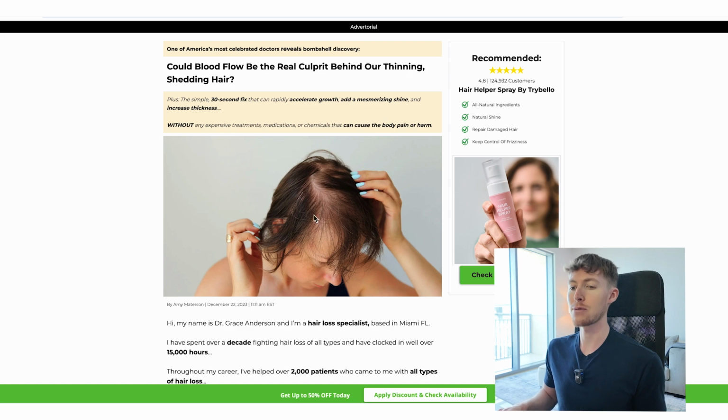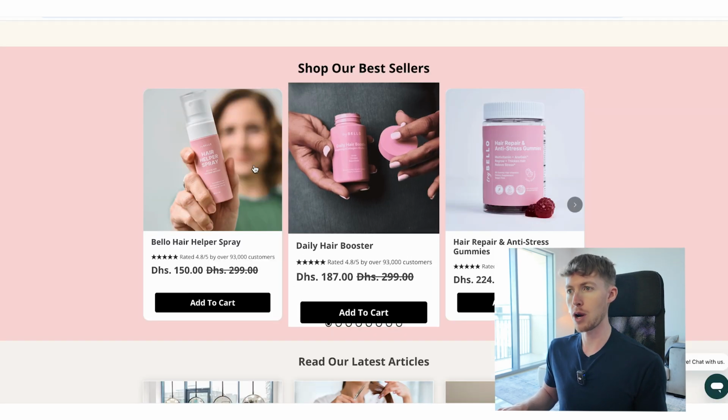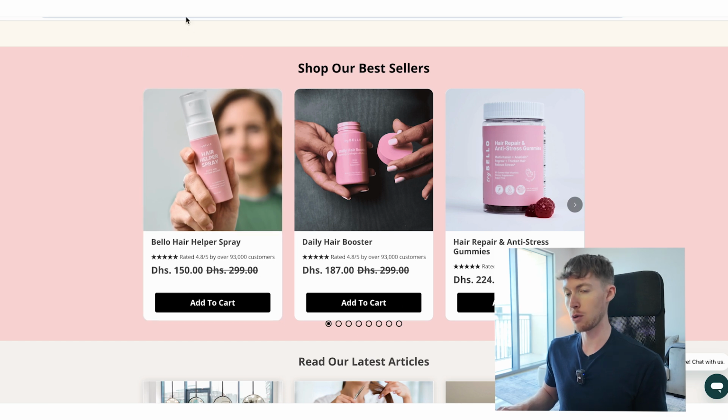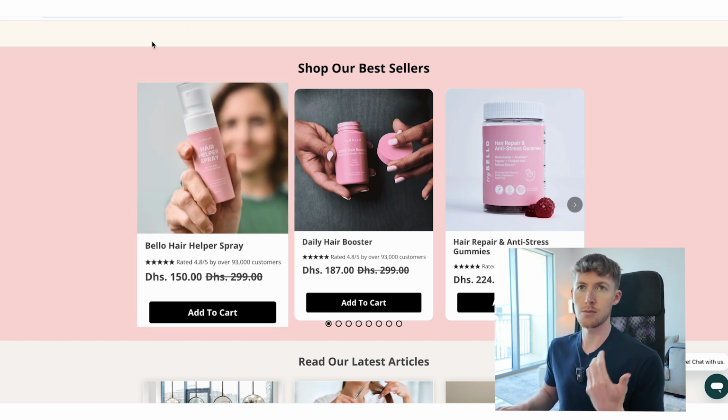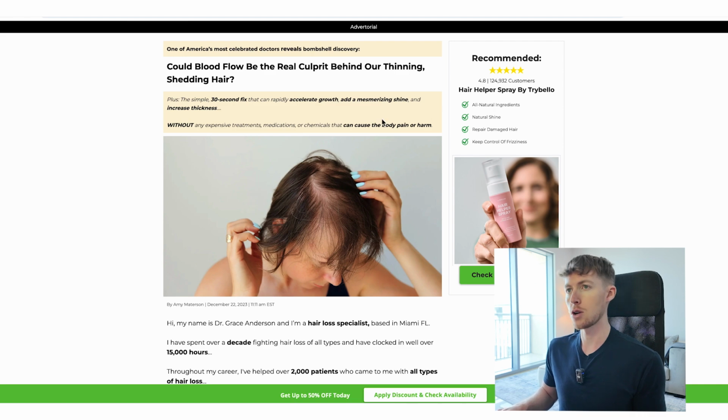This is the advertorial that this brand is running. They sell these hair supplements. It's basically a hairspray, which we're going to be focusing on today. And you spray this on your hair, and it's going to help you grow back hair, basically, right? So this product is perfect for an advertorial.